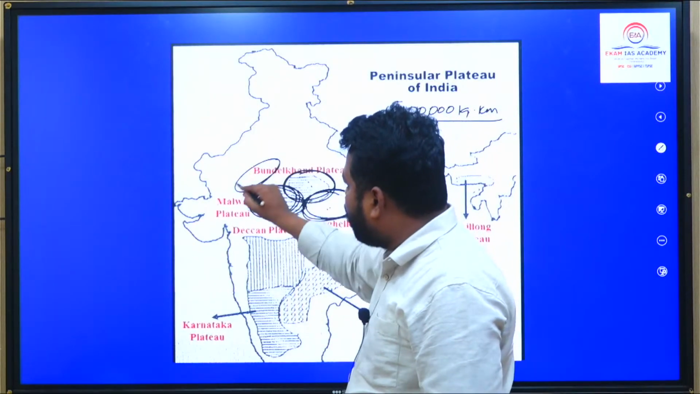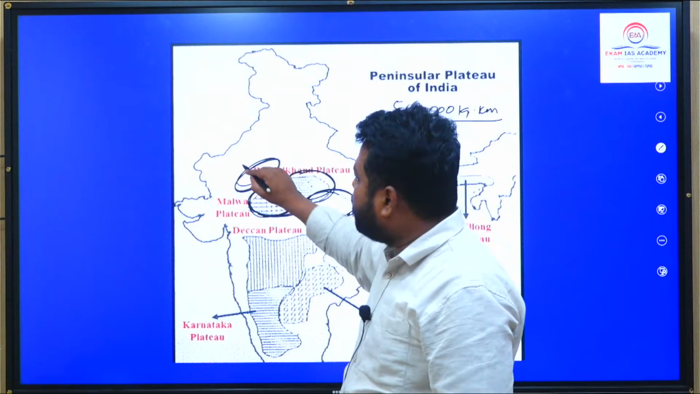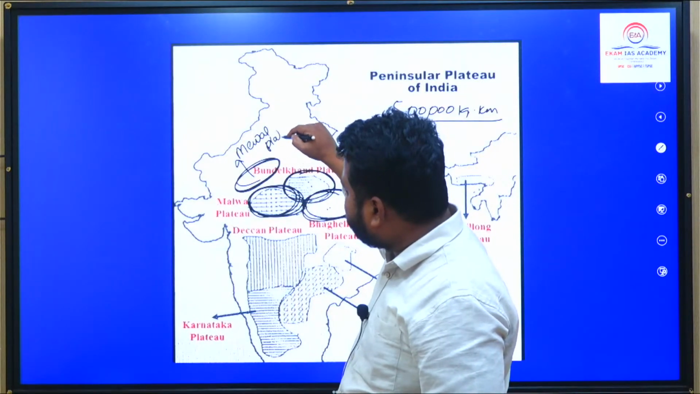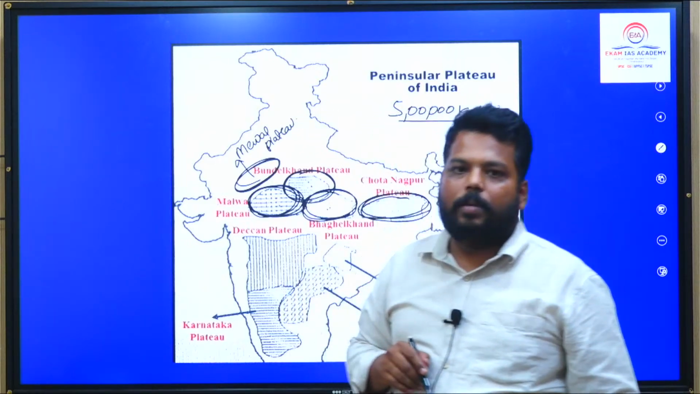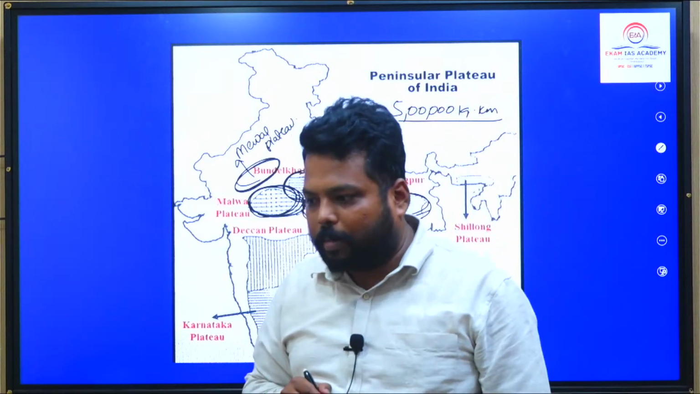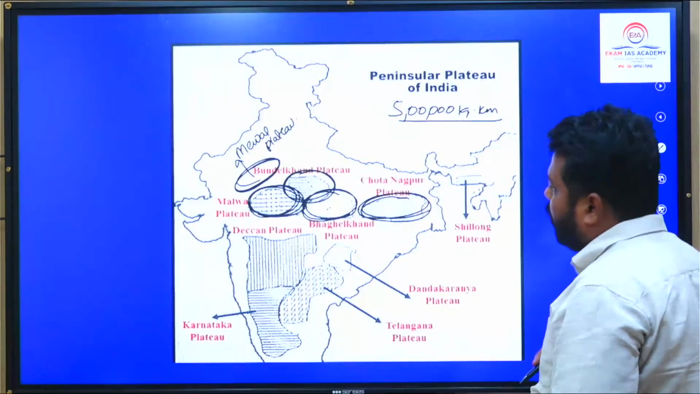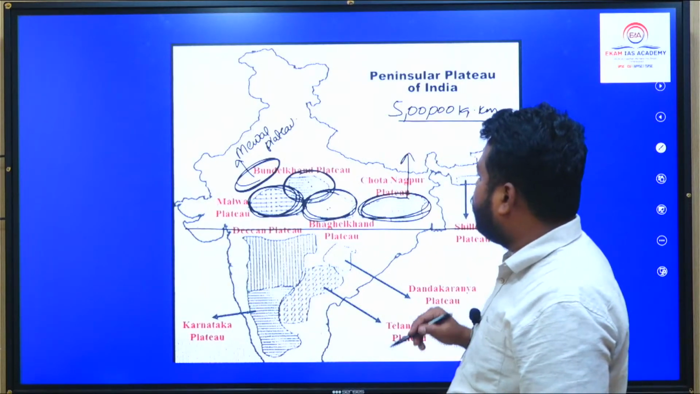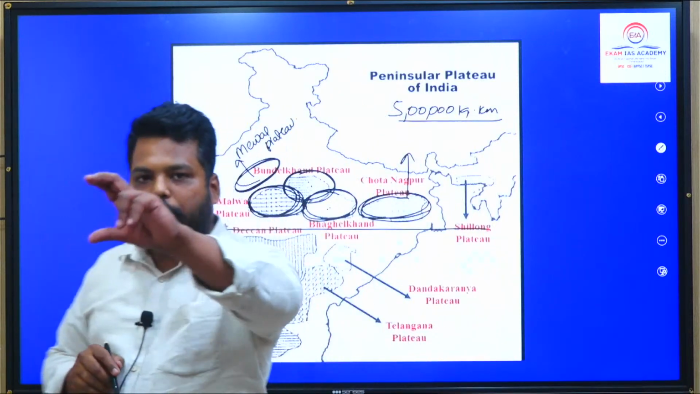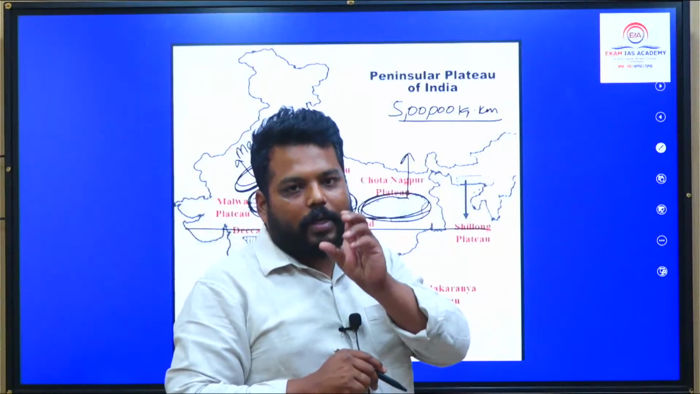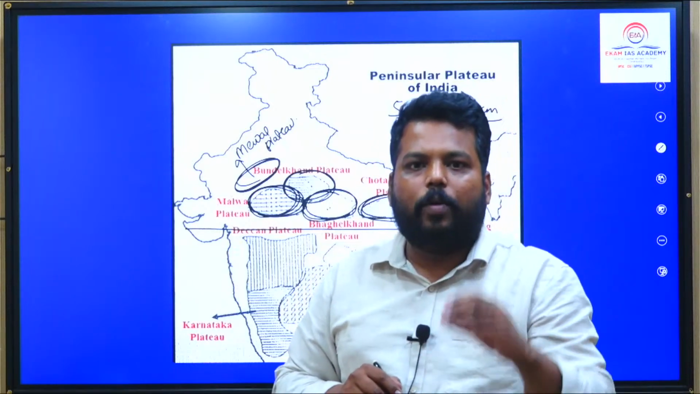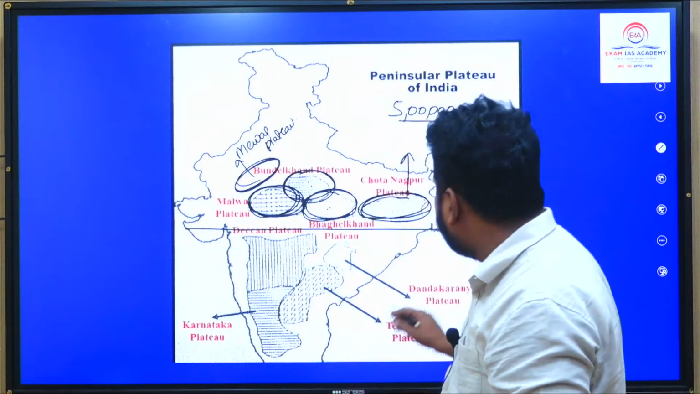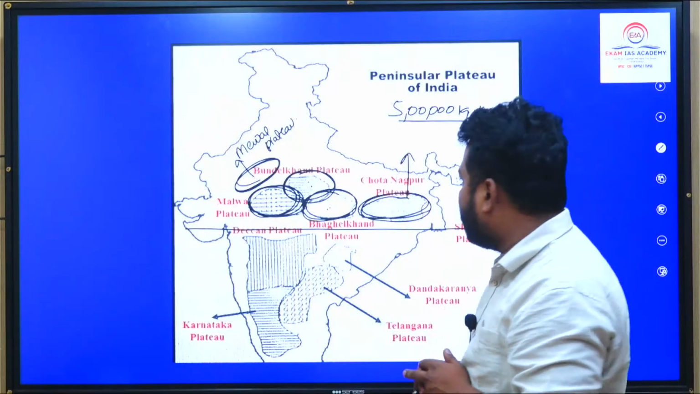Here we have one more plateau which is not mentioned here. It is located in Rajasthan and is called the Mewar Plateau, or Mewar or Marwar Plateau. Do remember these locations. Chota Nagpur Plateau is very important. Along the Chota Nagpur Plateau we find some dissected plateaus, the Ranchi Plateau and Hazaribagh Plateau, just smaller plateaus attached to the Chota Nagpur Plateau. Make sure that you remember those as well.